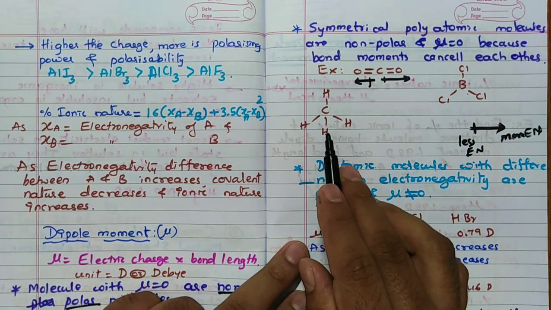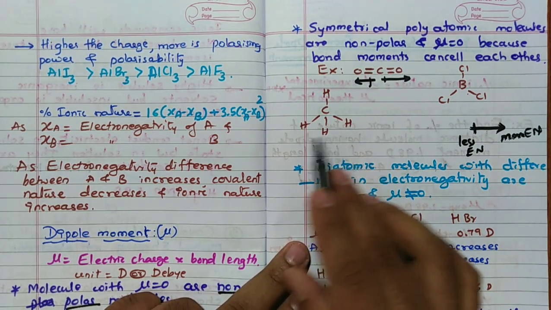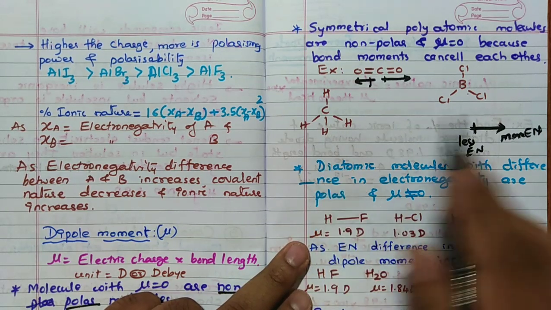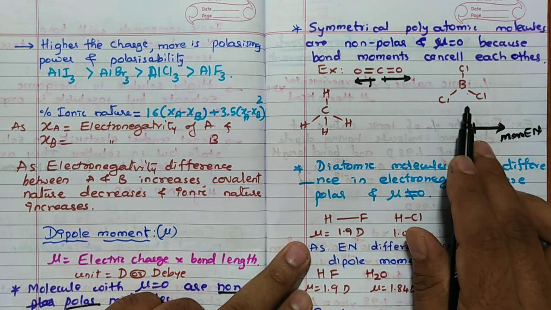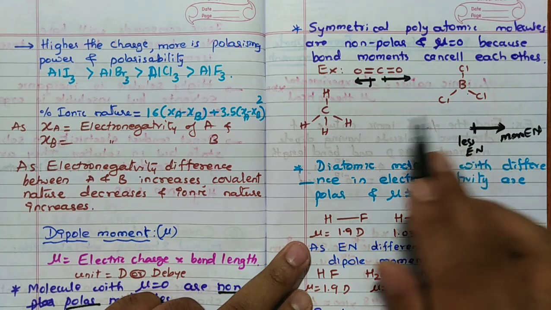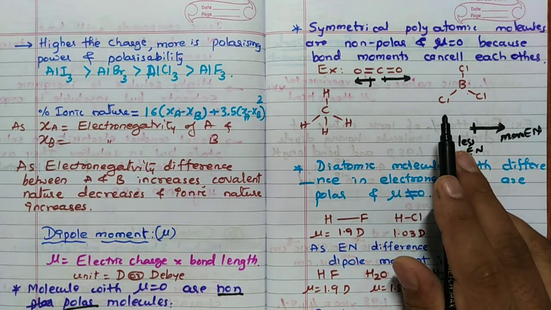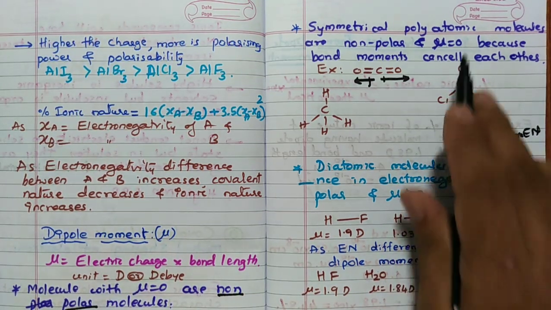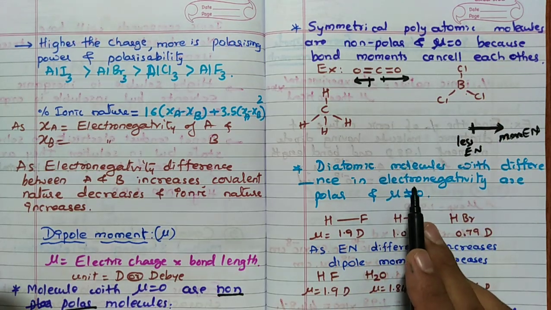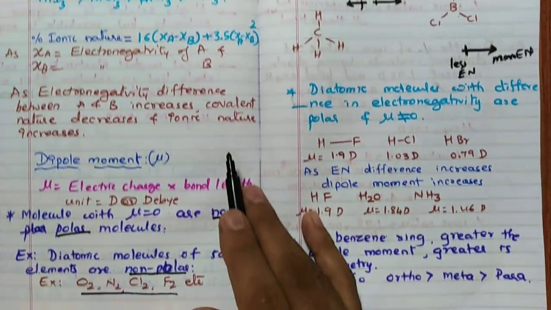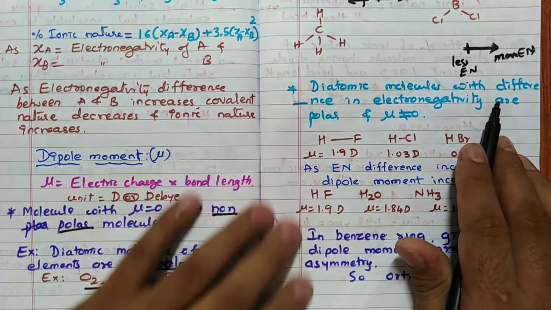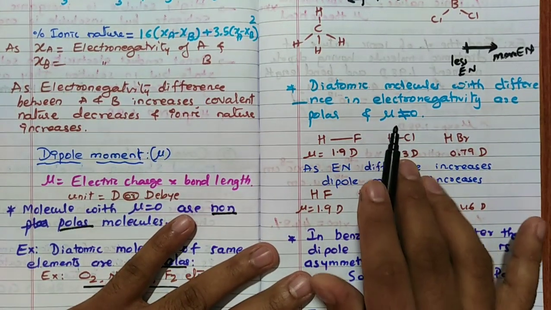Similarly, this one. So tetrahedral shape, all the molecules are non-polar. Trigonal planar, all the molecules are non-polar. Like this, remember, octahedral shape, all the molecules are non-polar. So mu is equal to 0, that is non-polar. Then diatomic molecules in which a difference in electronegativity is present, all these are polar. That is mu is not equal to 0.